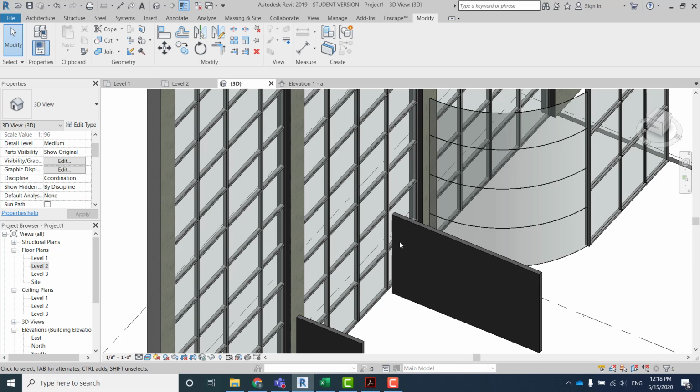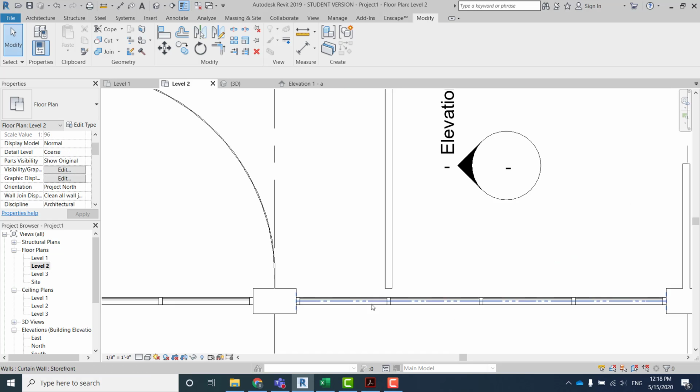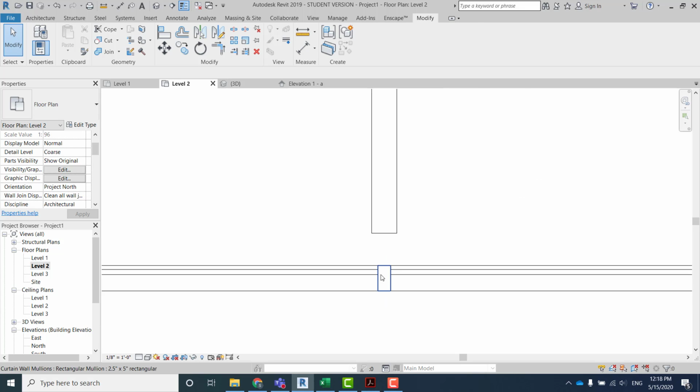So okay, there is a gap like this, and it is because the mullion is much thinner than the wall. This is the 5-inch wall, and because the mullion is only about 2.5 inches, it just doesn't attach to the wall. What you will need to do is build a connector to connect from here to the wall.